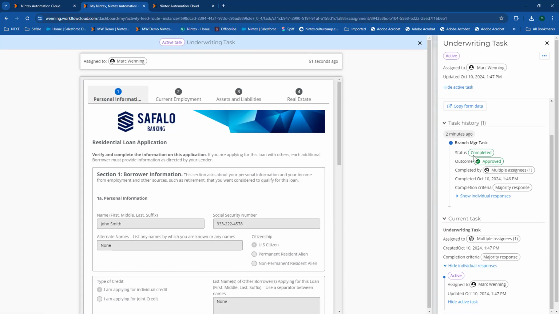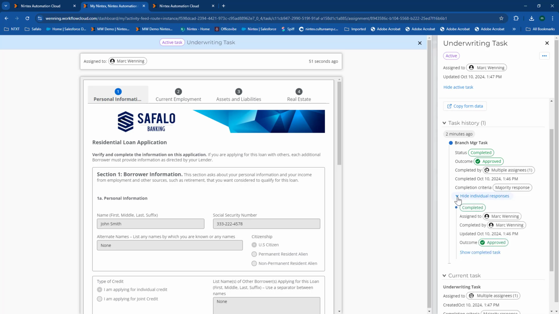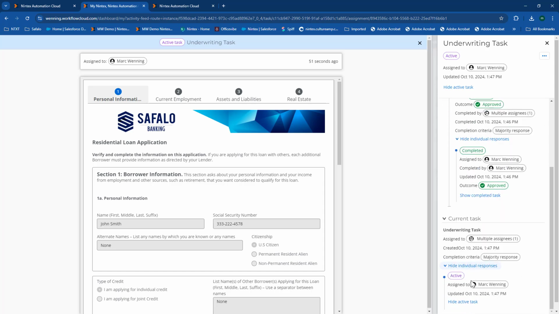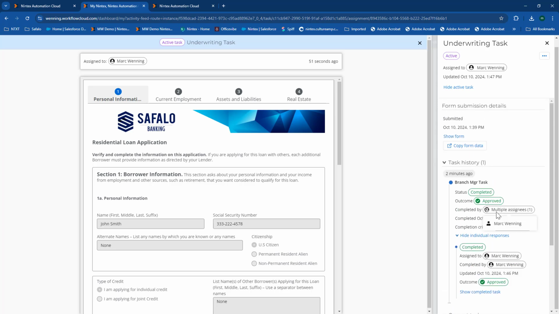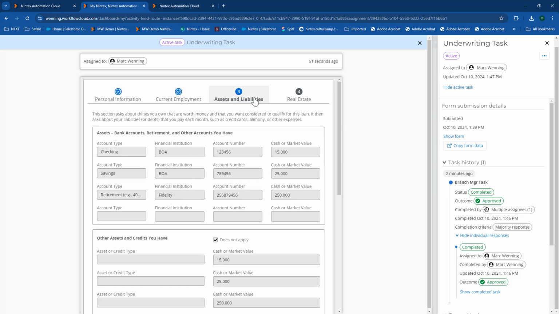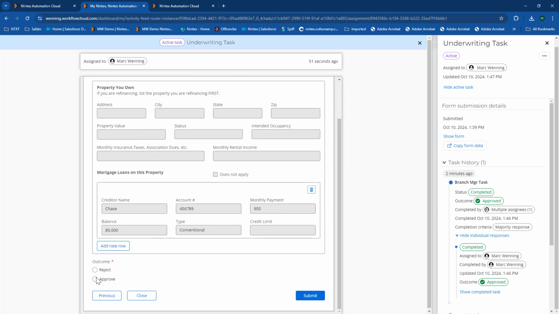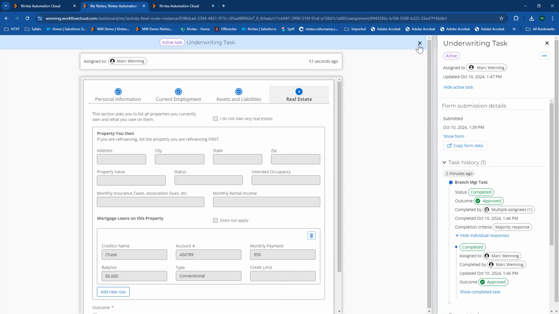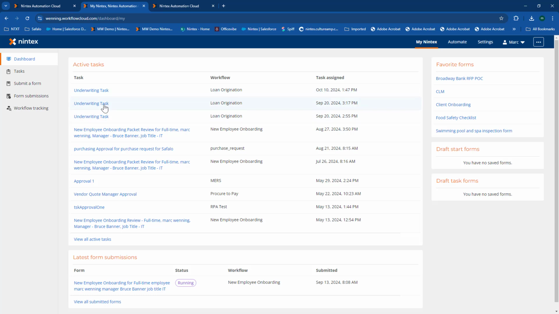I can see task history. If I'm second or third in the process here of approvals, it'll show me what happened before it actually got to me, and then it shows me my information down here, what's on the active task and things like that as well. And then I can come in here. Again, I can read through this information, and I can action my task down here at the bottom. And make sure that that item is going to keep moving for us, and I can just submit that and keep that moving, and that would take that out of my list of items here.